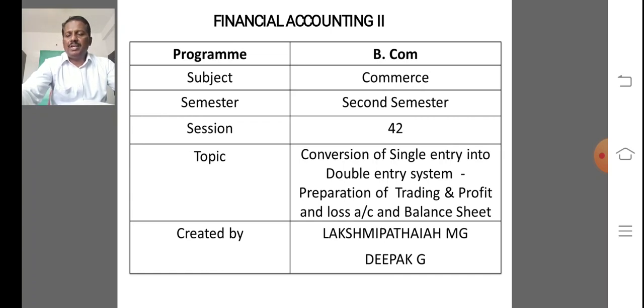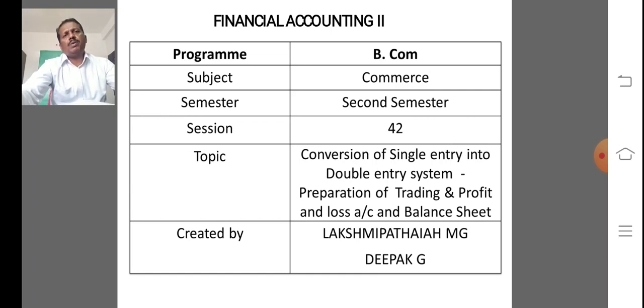So in single entry system, each and every transaction is not recorded as per double entry system. So the method of collection of necessary information, that is, missing information as required under double entry system to prepare final accounts, is called a conversion method.